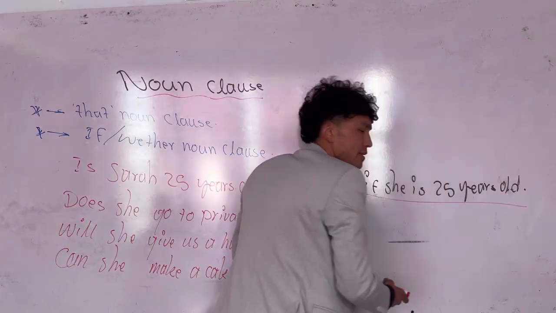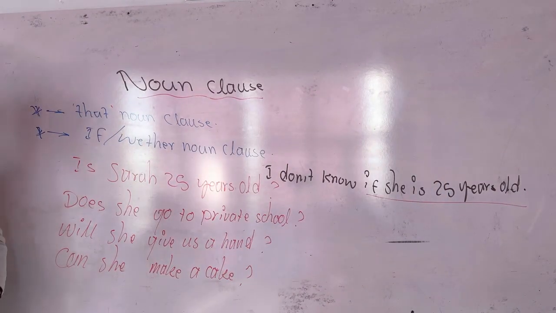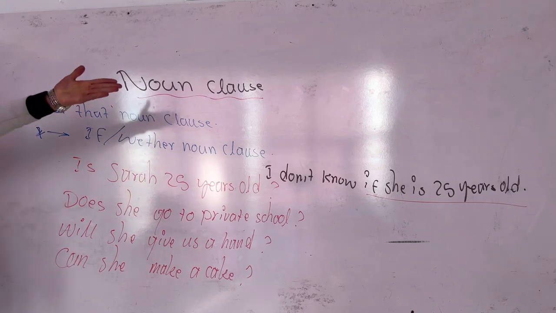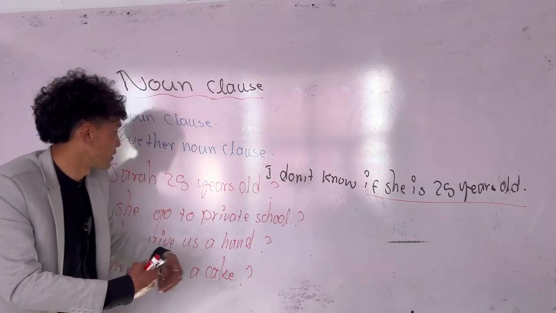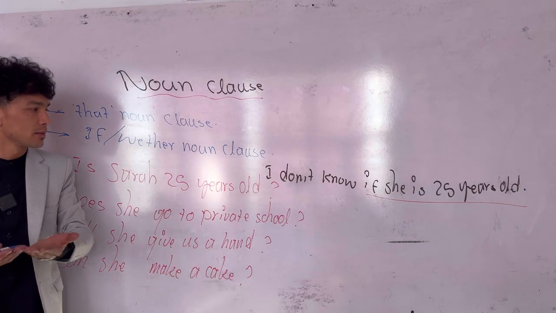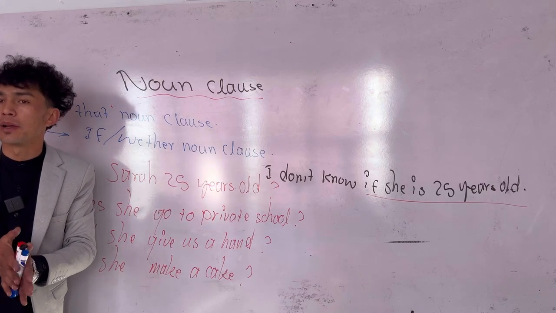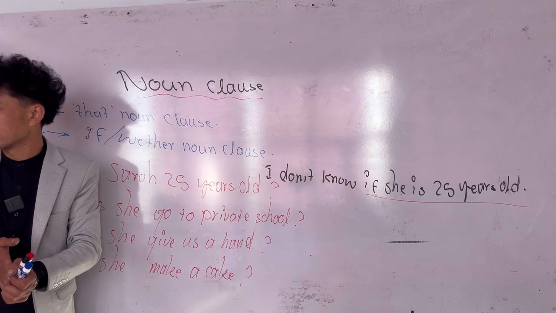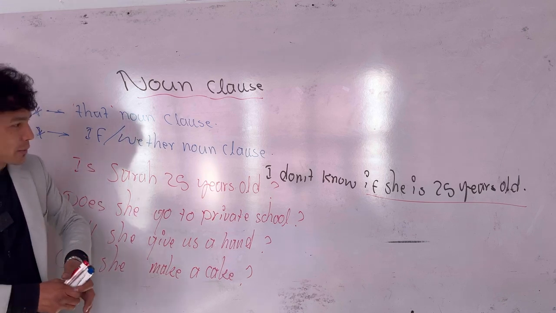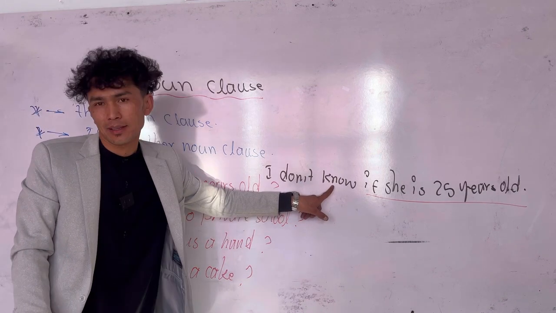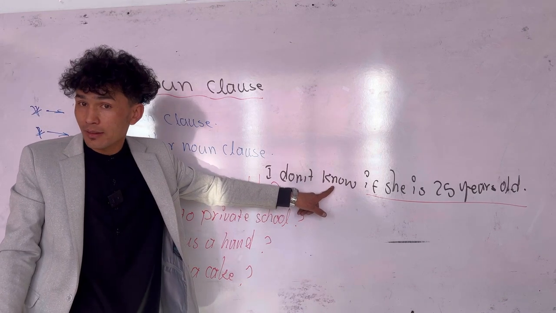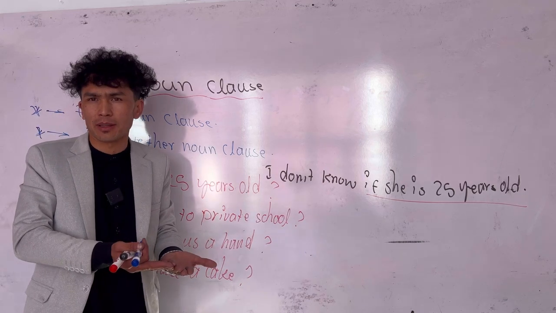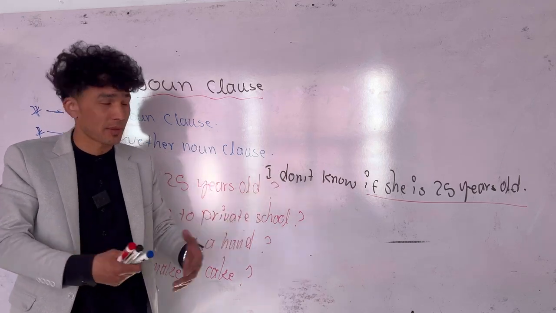Which part is noun class? If she is 25 years old is noun class. Instead of if, you can interchangeably bring the word whether. Okay, I don't know whether she is 25 years old. You understood? So this is my word. You can bring anything else. Everyone knows, for example, it is clear as a day that, or something.